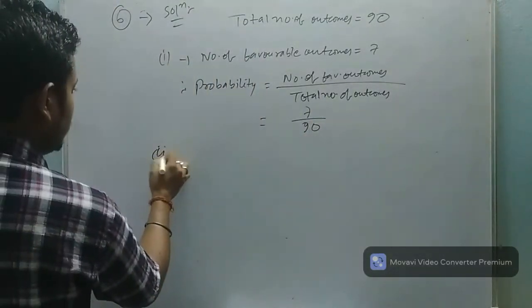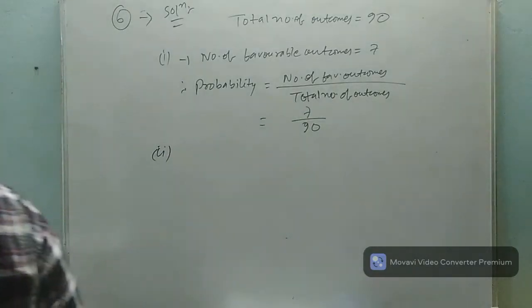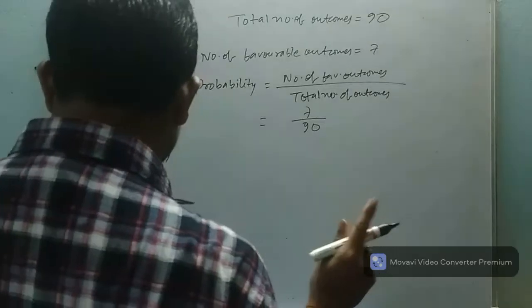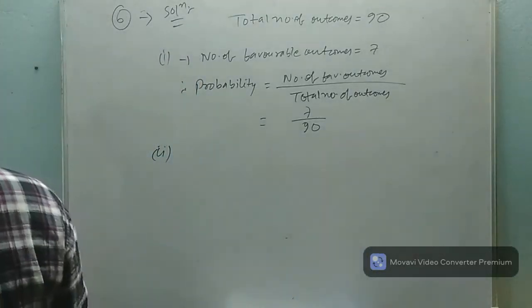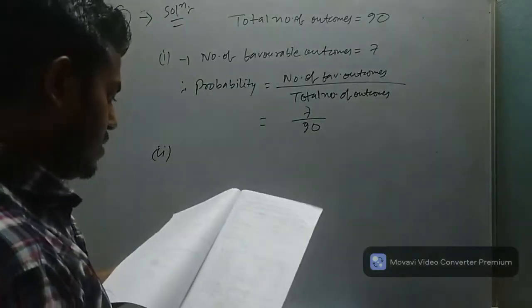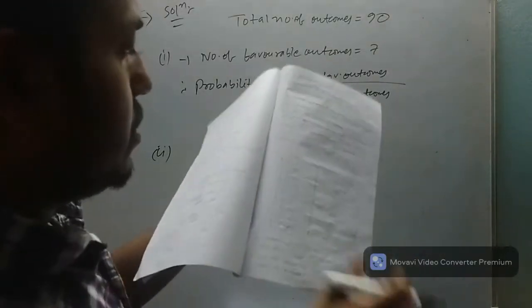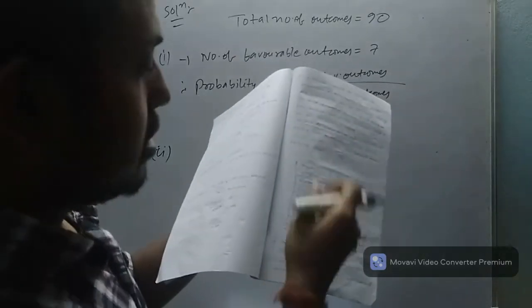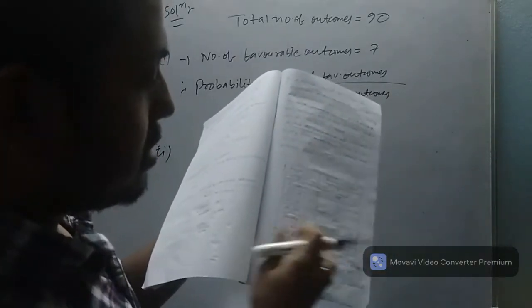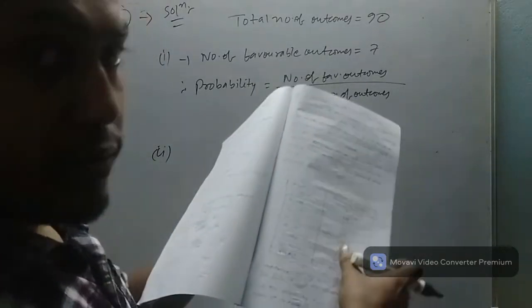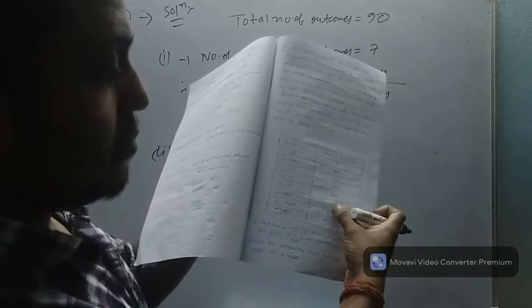Now question number 2, find the probability that the students obtain marks 60 or above. So in the column you see 60 to 70 and 70 and above. 60 or above means 60 to 70, how many students? 15, and 70 and above, how many students? 8. So you will add these numbers, 15 plus 8.